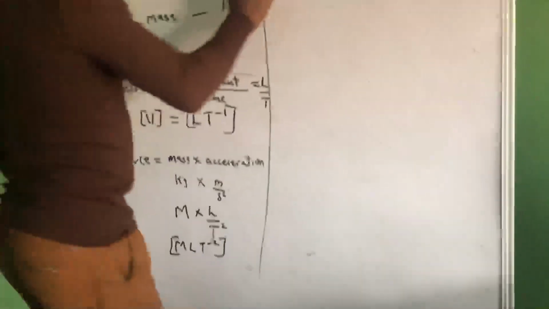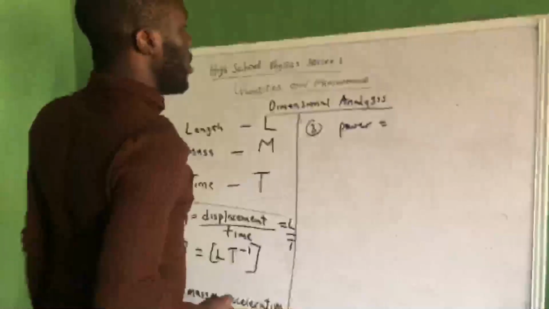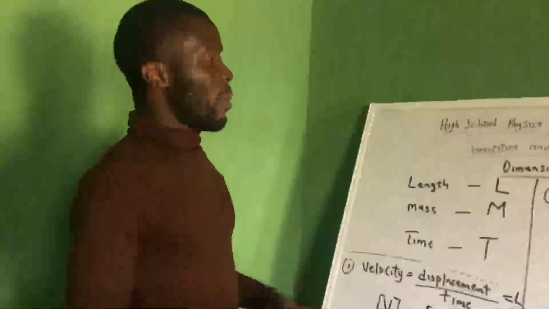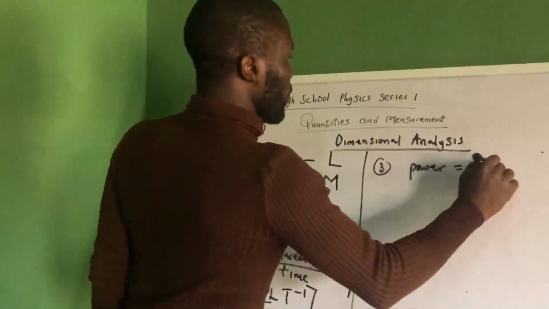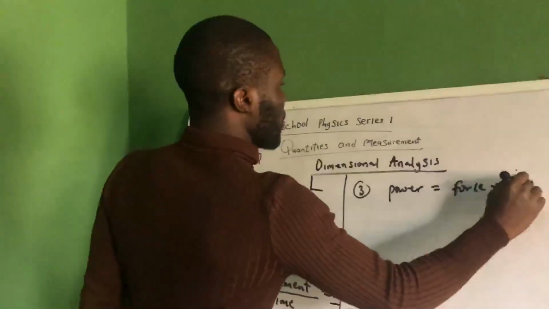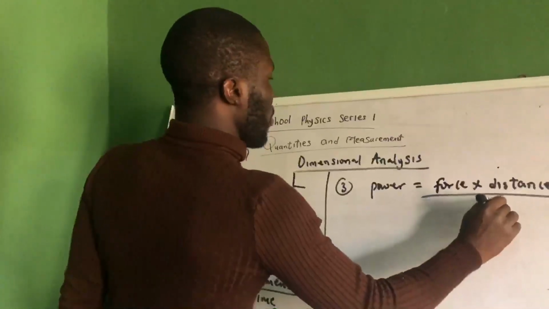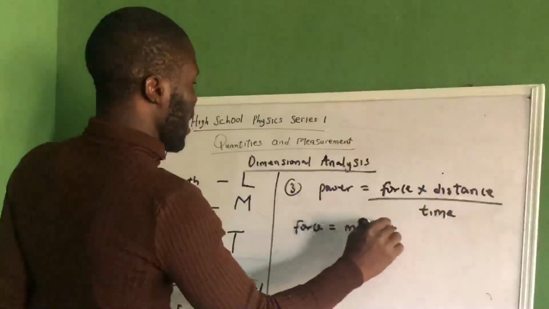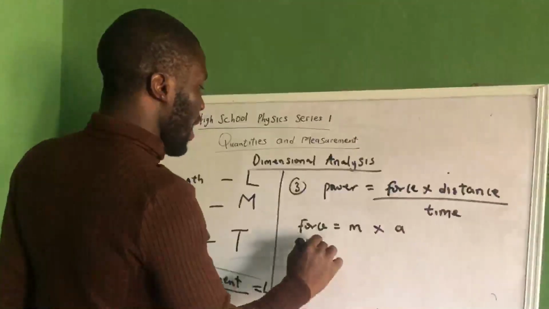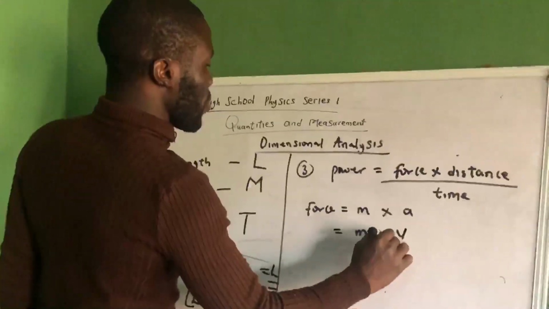Now let's look at another question. Let's say, for example, power. What's the dimension of power? We already know the formula for power. Power is force times distance over time. And what is force? Force is mass times acceleration, right? Acceleration is velocity over time.